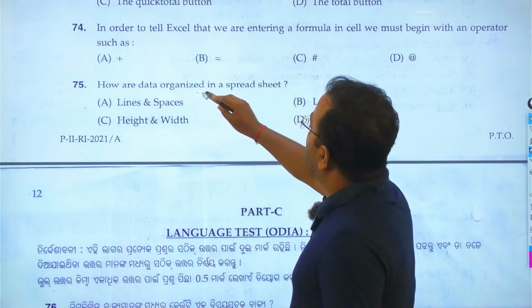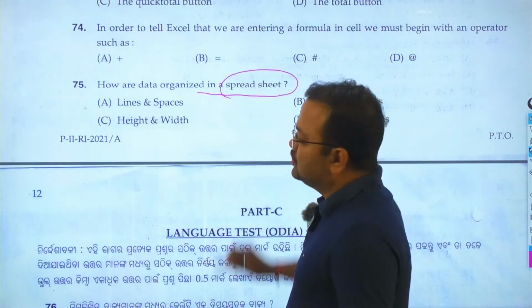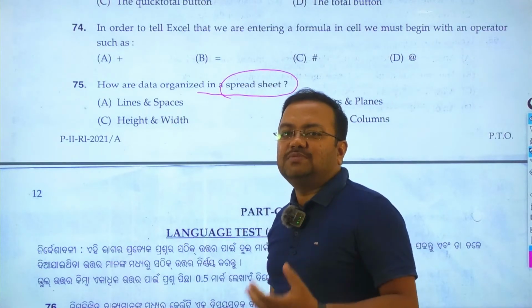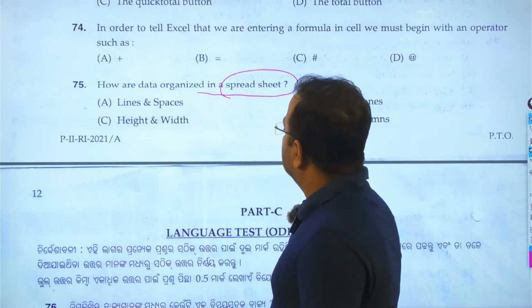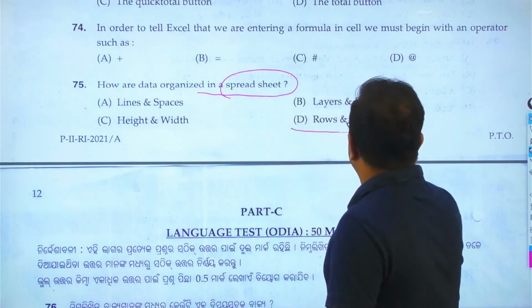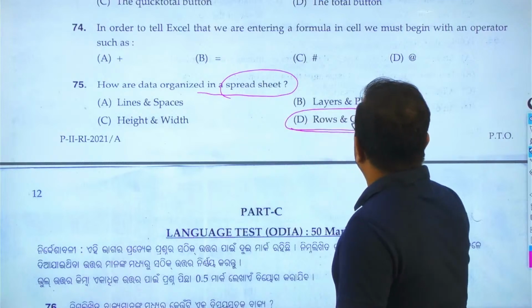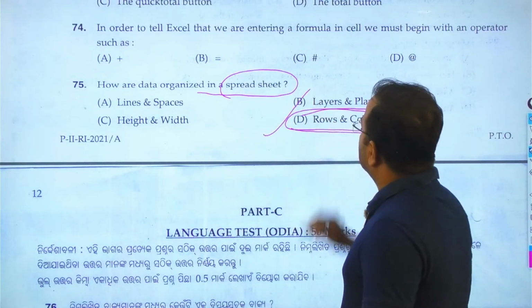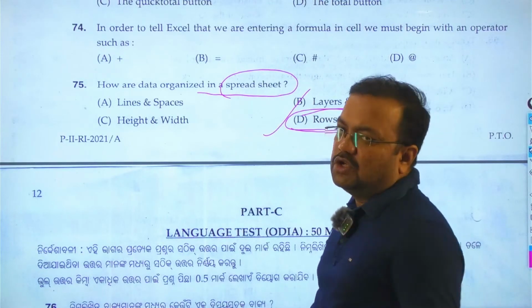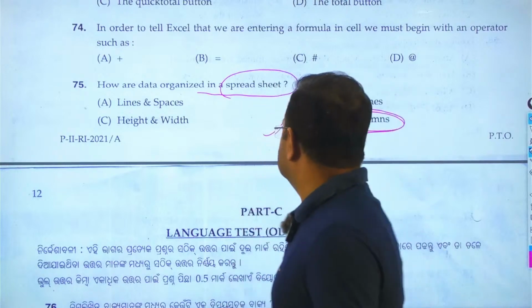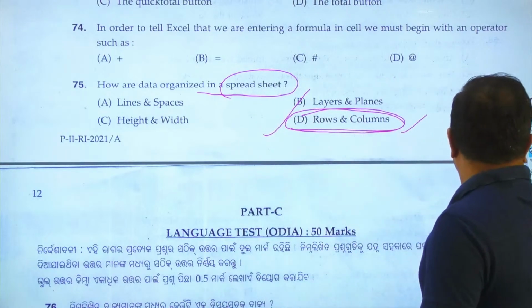How is the data organized in the spreadsheet? Spreadsheet means Excel, and specifically in Microsoft Excel, the data is organized in tabular form, and tabular form means in the form of rows and columns. So question number 75, here the answer is D.